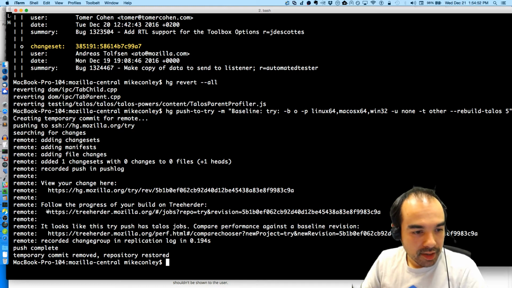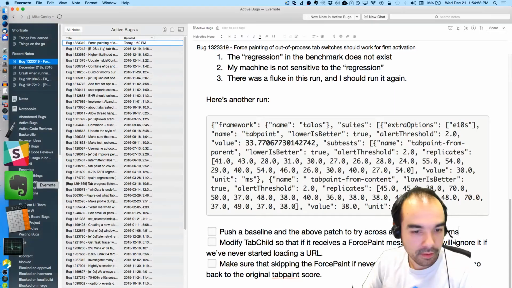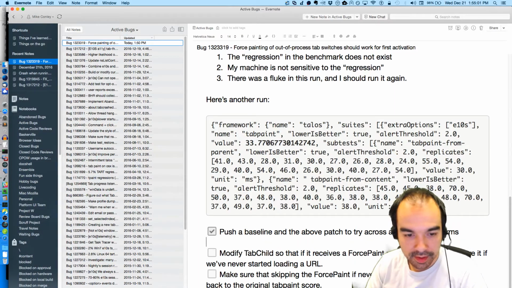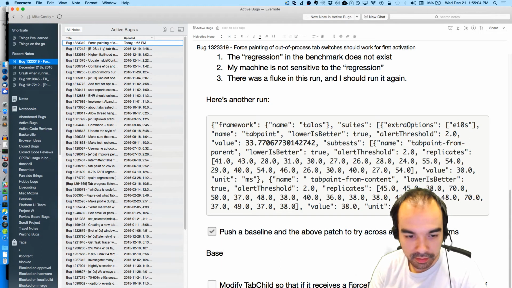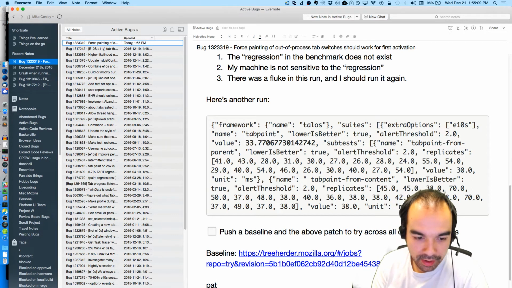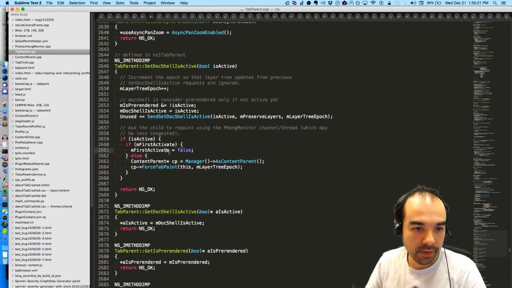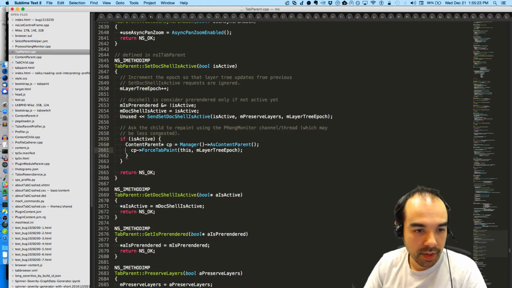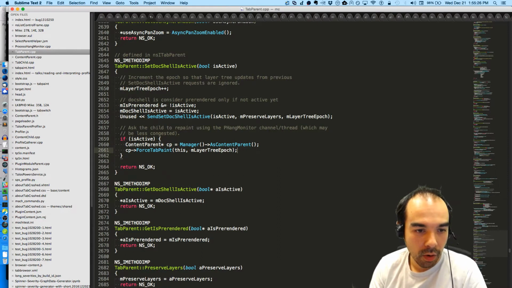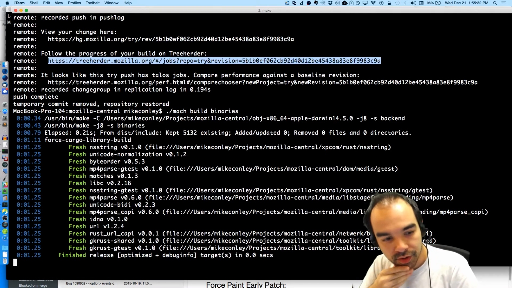Okay, so we've got our baseline pushed to try. I'm going to copy. So that's done. Baseline. I guess it's partly done. I haven't done the patch. I'll call this force paint early patch. So that's the one where I don't do this first activate part. I'm just going to do this. We'll always just force tab paint. Let me make sure that builds properly. And then I will push to try.